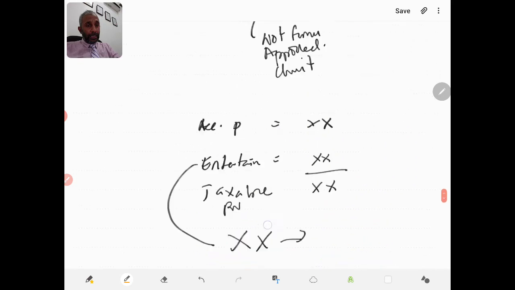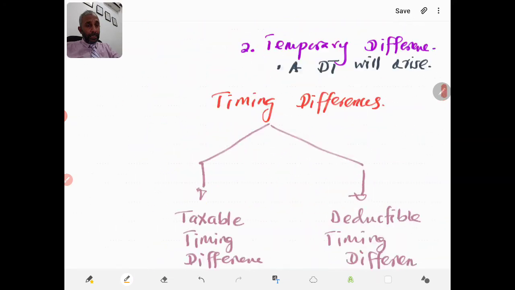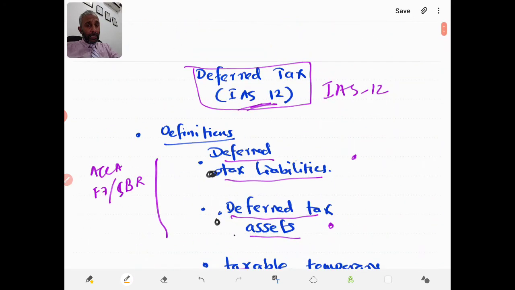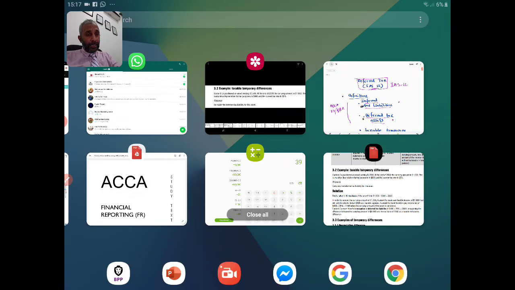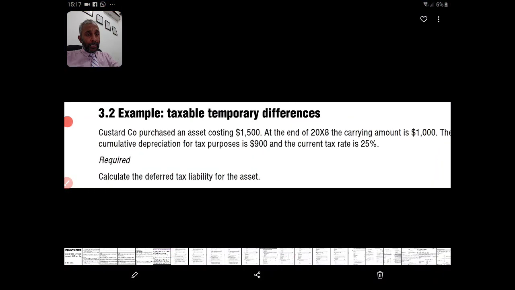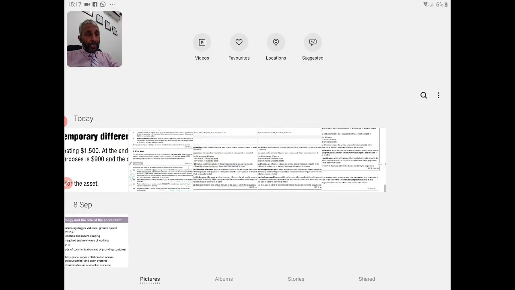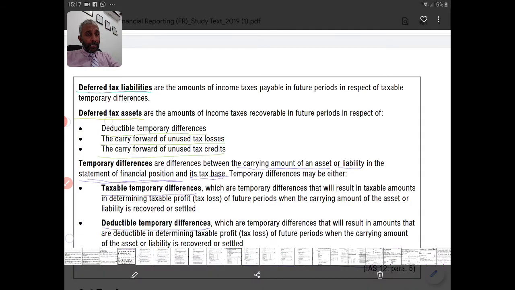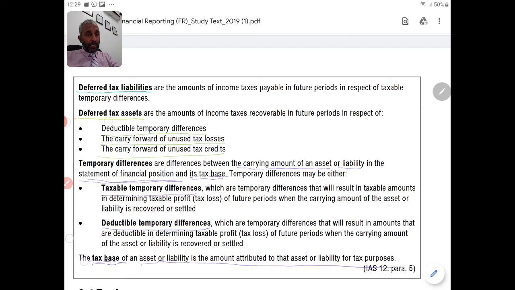So now we go back to the definition. So the definition here, these are the definitions. If you closely watch, deferred tax liabilities are the amounts of income taxes payable in future periods in respect of taxable temporary difference.